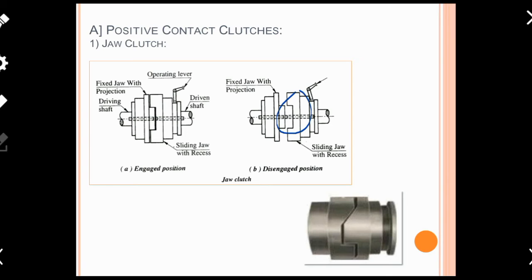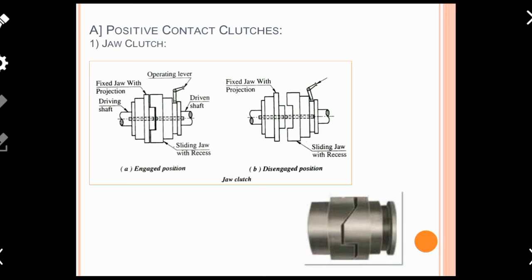The driving jaw's projection exactly matches, or fits inside, the recess of the driven jaw, and in that way the assembly is possible.